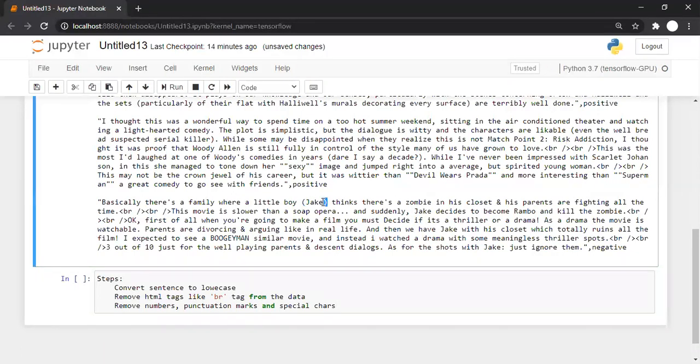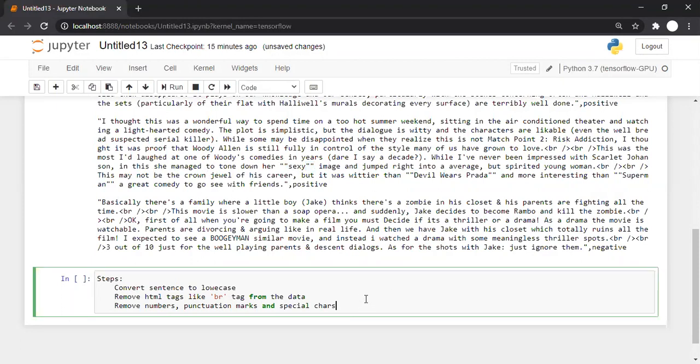This opening and closing bracket is only for our understanding, that okay, there is a boy and his name is Jack, something like that. Then there are double quotes and so on. These are not actually required. This is a visual representation, but we don't need it. Then there are commas and dots and all. We don't want that because they do not represent sentiments directly. So we are supposed to remove these.